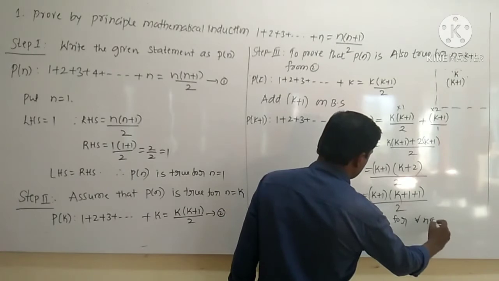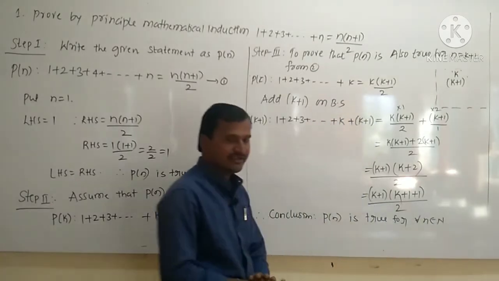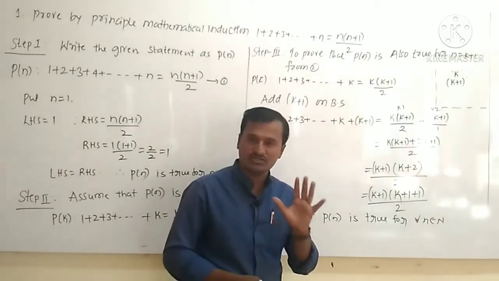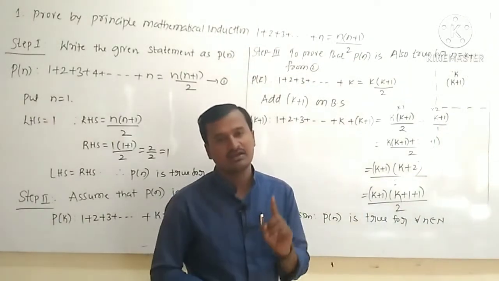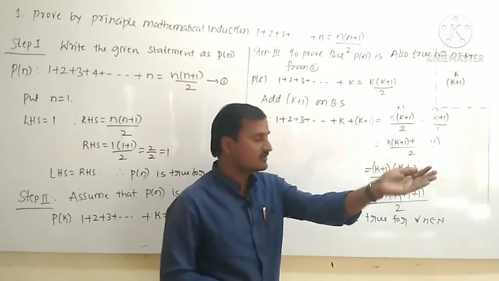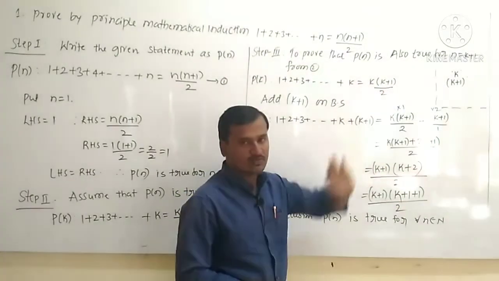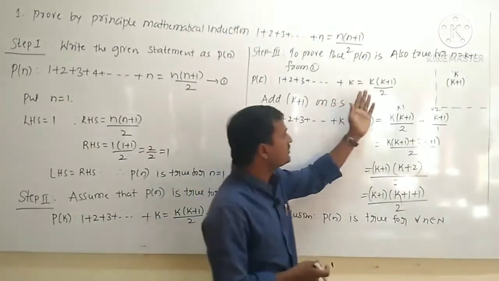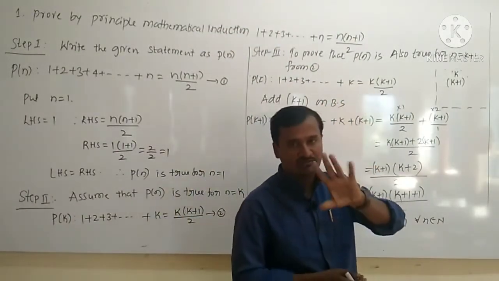for all the natural numbers that belong to N. For all the natural numbers that belong to N, it means that it is true for n equal to 1, n equal to k, and also it is true for its next term, that is k plus 1. Okay. So while doing the third step, better you should take the help of equation number 2.